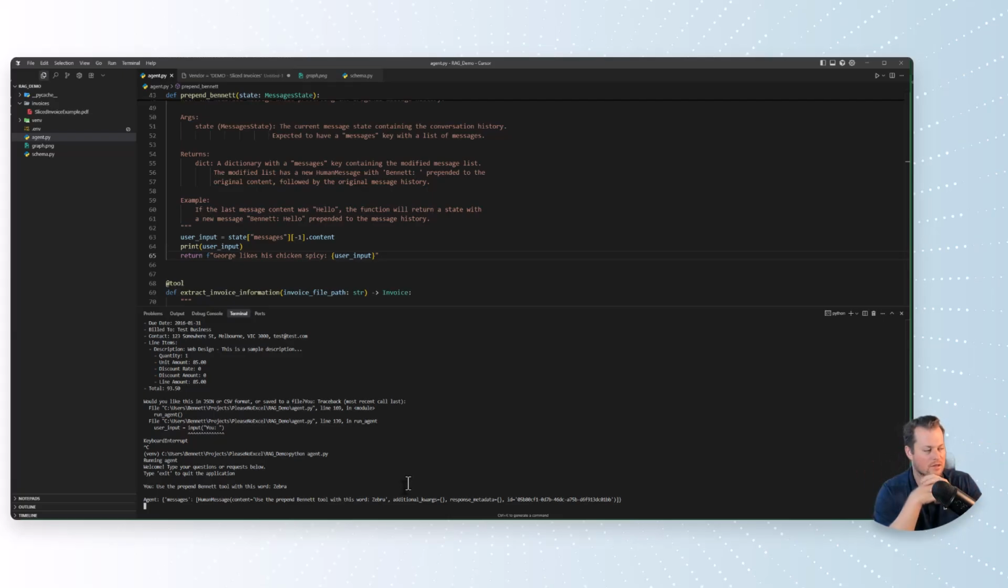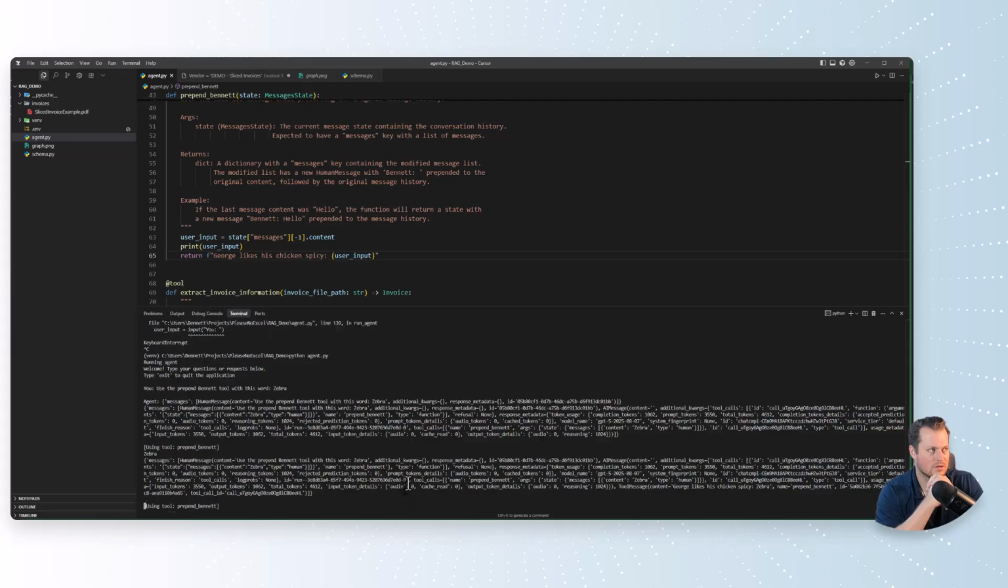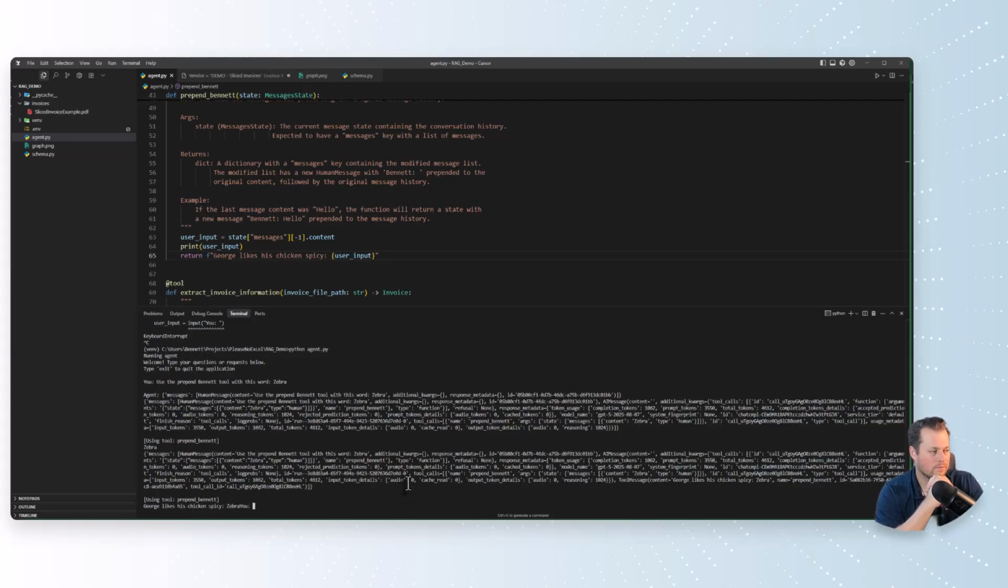Obviously, it's a very silly thing, but it's flexible. You can build it exactly how you want. And so if you have accounting processes that need to be done a certain way, or have to look a certain way, or be done in a certain series of steps, then that's great. So you can see here, George likes his chicken spicy, zebra.